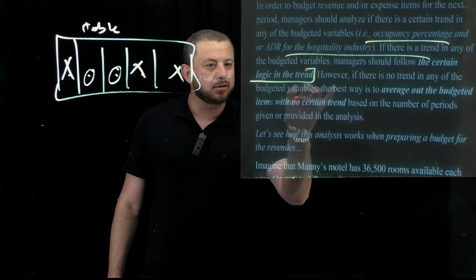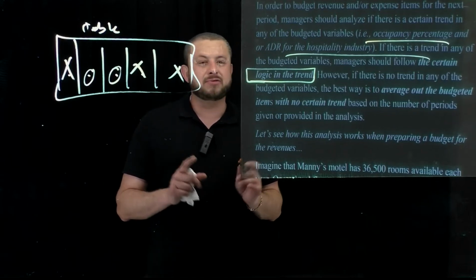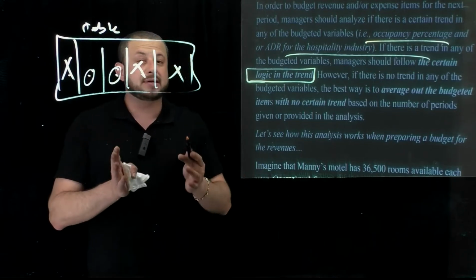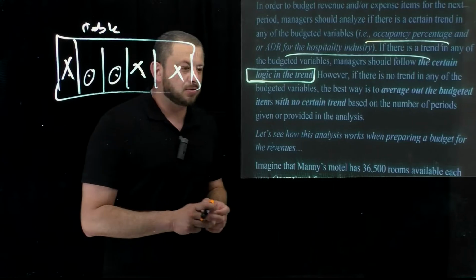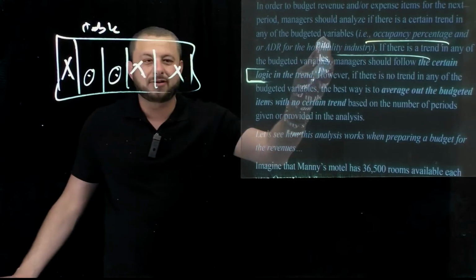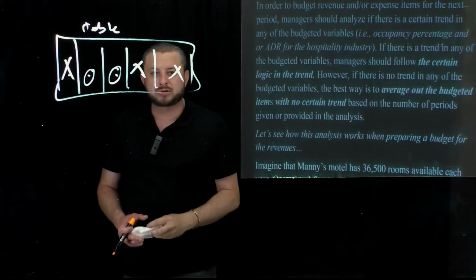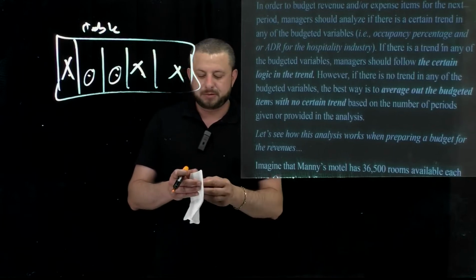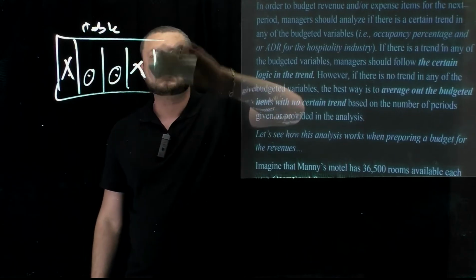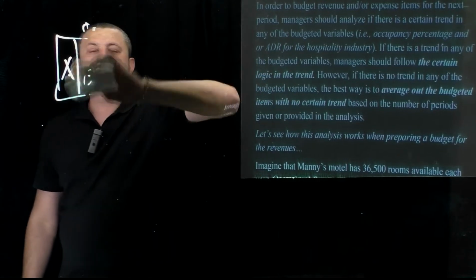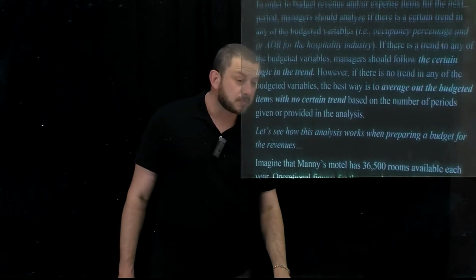So we're going to take a look at the logics in the trend, the patterns in the trend, and then we're going to analyze. We're going to decide if there's a trend or not, and then we will treat the budgeting process to create budgets with or without the trend for the next periods. I can talk about this for a long time, but I don't need to, because whenever I show the example to you guys, it will be much more clear and understandable, therefore your understanding will be maximized with the in-class exercise we're going to jump into right now. Let me just clean the screen first, and then we're going to see how it works.